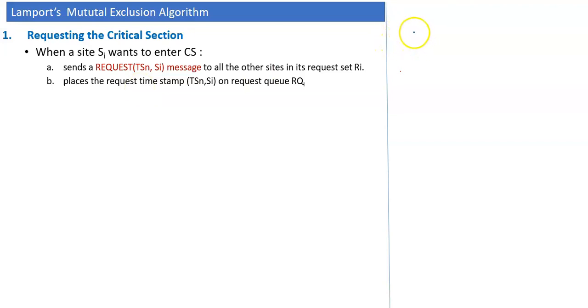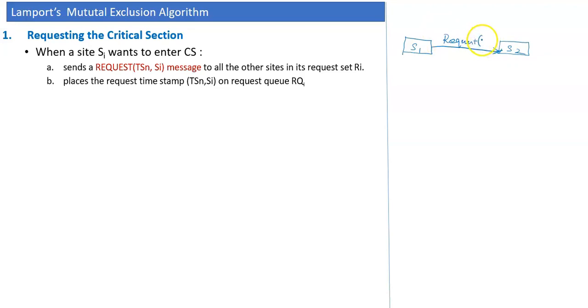Now let's take a simple example. There is a site S1 and another site S2. Whenever the site S1 wants to enter the critical section, it sends the request message along with the timestamp.